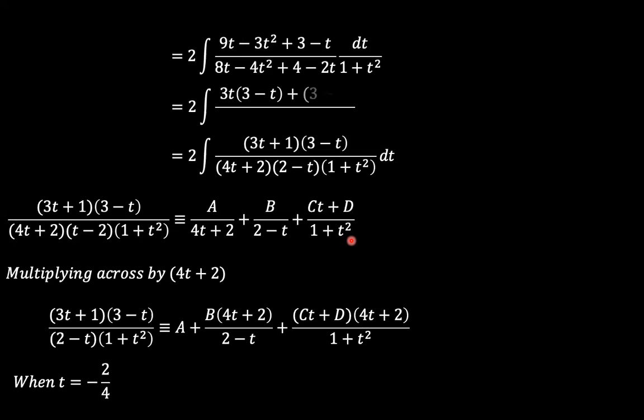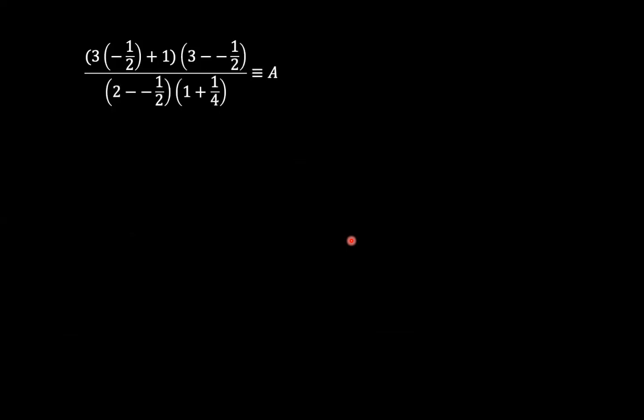What ends up happening is that we can now remove the other constants, and we're left with a on the right hand side. And so in that case, a is equal to negative 14 over 25.